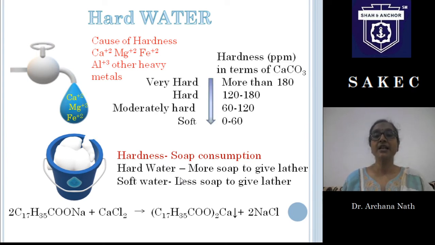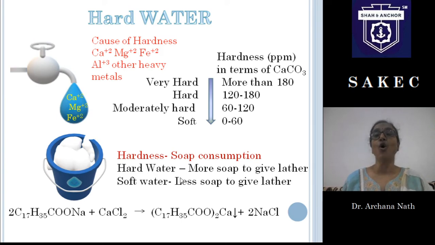Here is a scale to say how hard the water is, right? This is from the World Health Organization, which says that we will call a water sample soft when it has hardness of 0 to 60 ppm. So parts per million, what is this? This is in terms of calcium carbonate. So what is hardness? Hardness is soap consumption, the amount of soap it will consume.